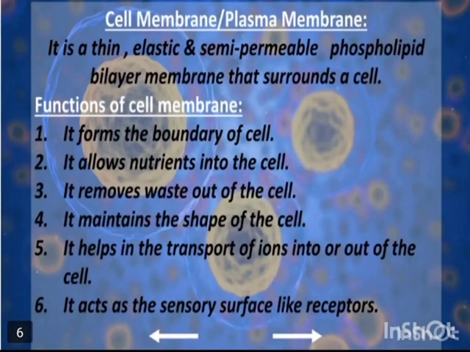Cell membrane, also known as plasma membrane, is a thin, elastic and semi-permeable phospholipid bilayer membrane that surrounds a cell. There are some functions of cell membrane. It forms the boundary of the cell. It allows nutrients into the cell. It removes waste out of the cell. It maintains the shape of the cell. It helps in the transport of ions into or out of the cell. It acts as the sensory surface with receptors.